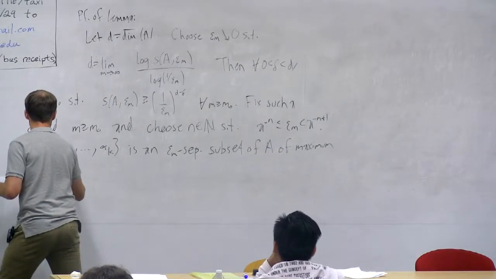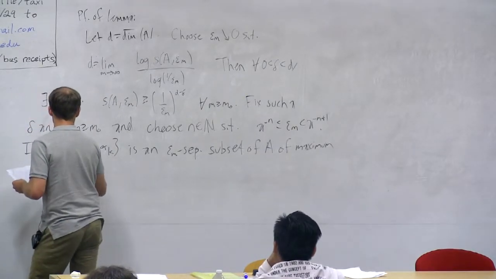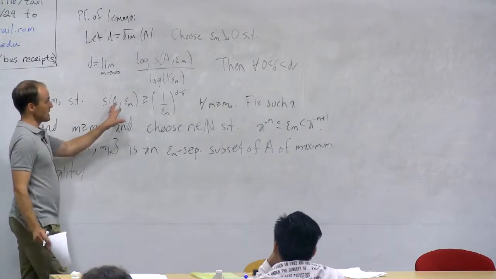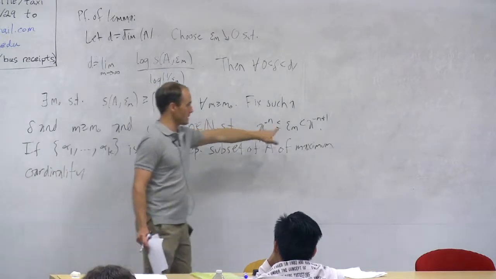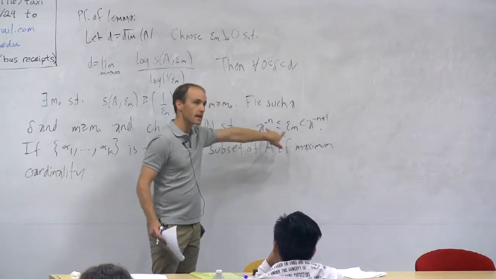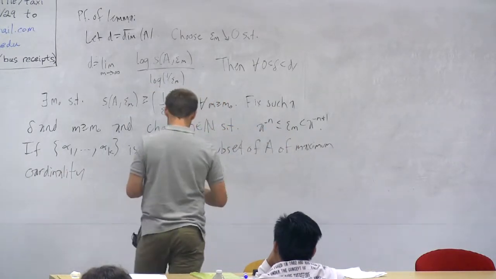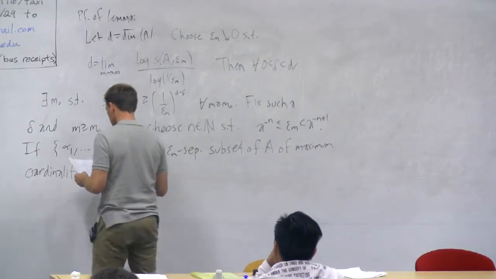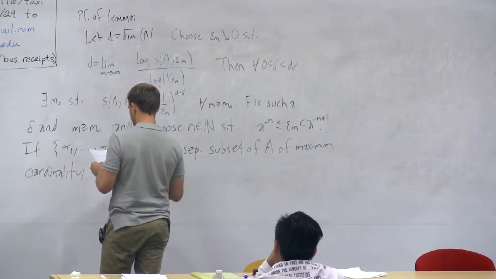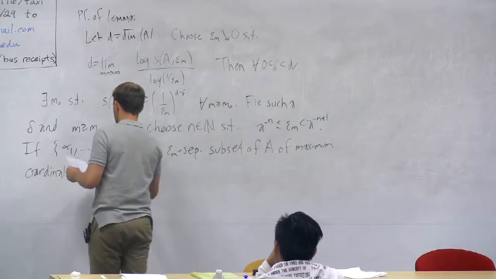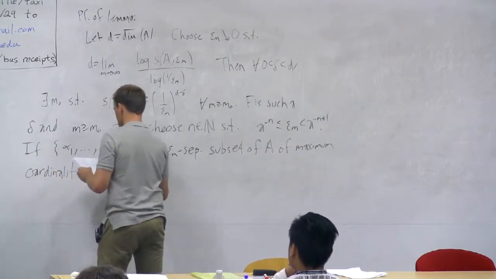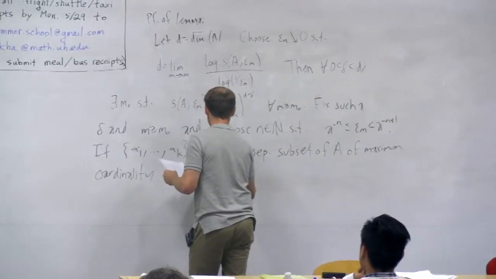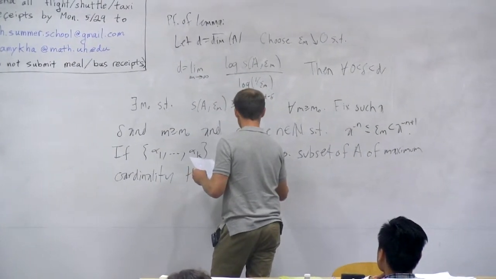Well, I know the cardinality of a maximum epsilon m separated subset is at least 1 over epsilon m to the d minus delta. If I combine that with my inequality relating epsilon m to the powers of A, and just do the inequality, what you end up getting is that for a subset of maximum cardinality, the cardinality of the subset is at least a to the power n minus 1 times d minus delta.